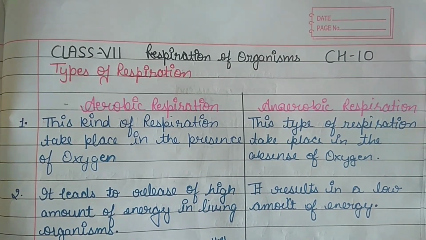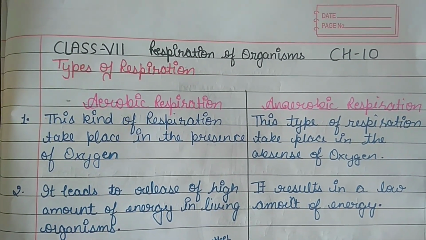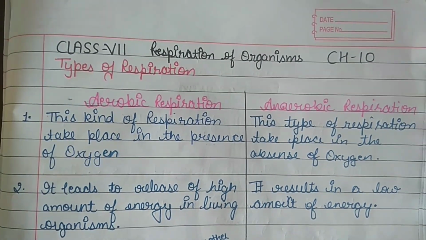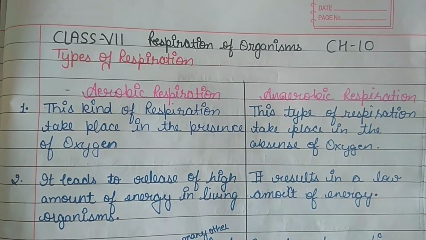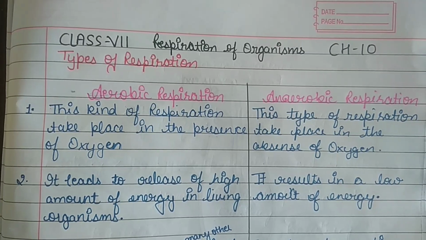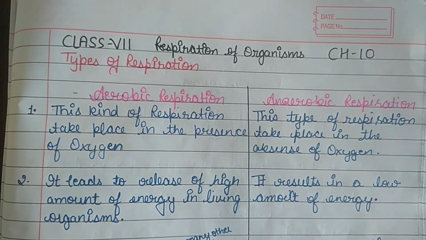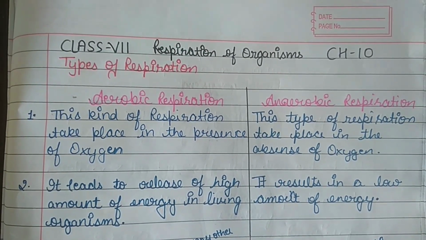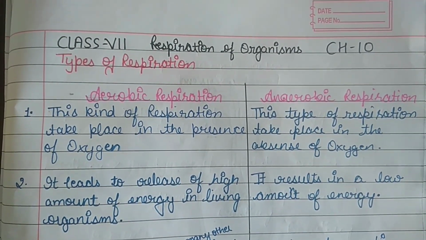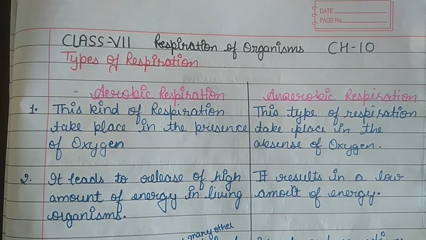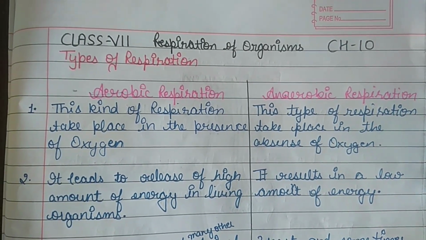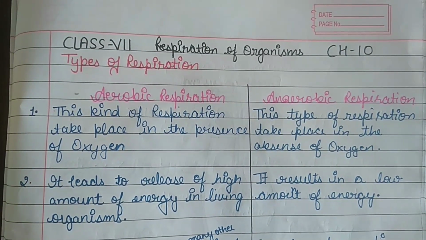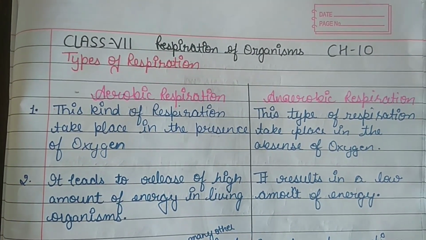Respiration of organisms. Types of respiration: aerobic respiration and anaerobic respiration. The first is, this kind of respiration takes place in the presence of oxygen. This type of respiration takes place in the absence of oxygen. It leads to a high amount of energy in living organisms. It results in a low amount of energy.